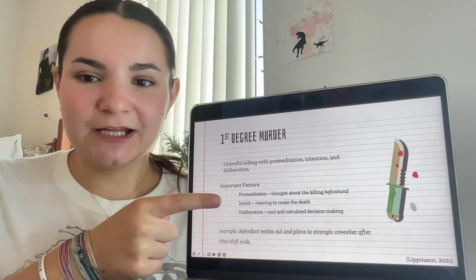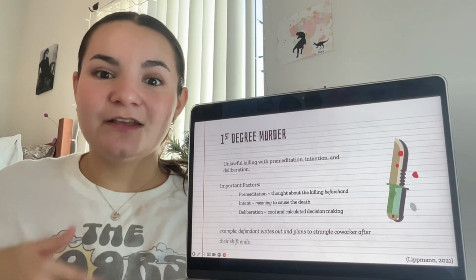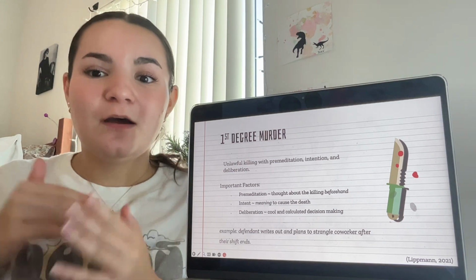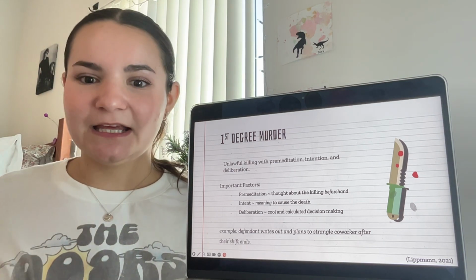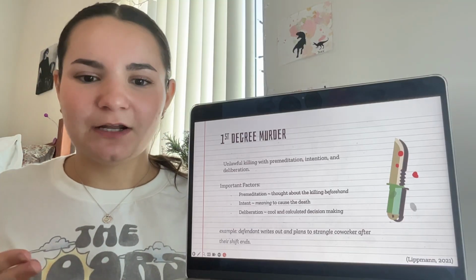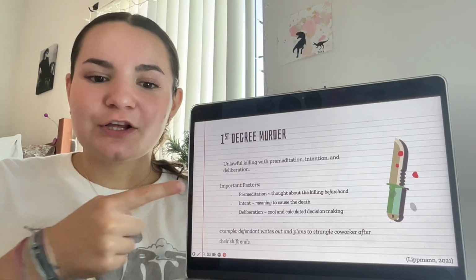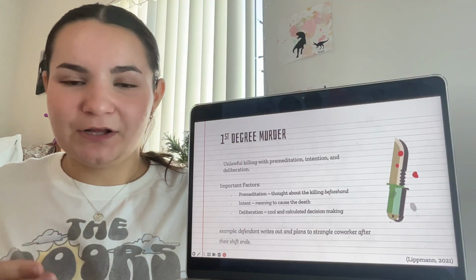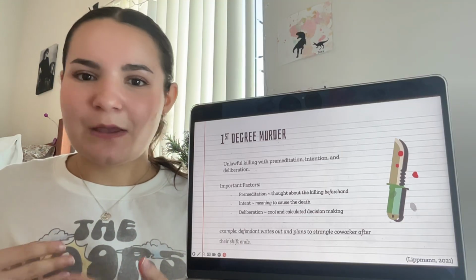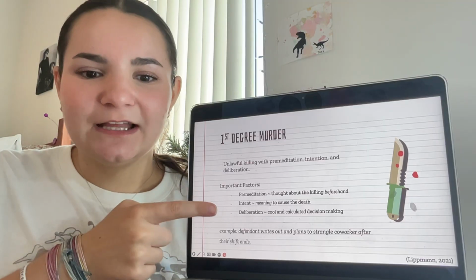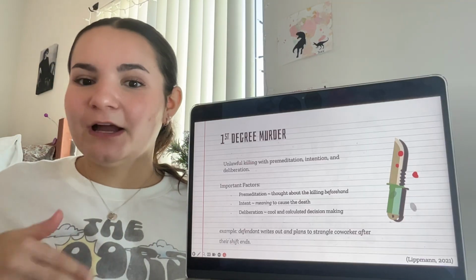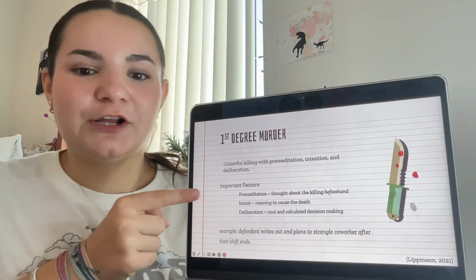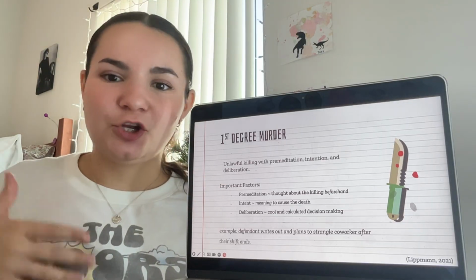Starting off with premeditation, this means that the defendant thought about the killing beforehand. They planned it out, they thought about it, they went in maybe for days, weeks, months, whatever the case is, even hours, knowing that they were going to do this. Next is intent. That just means that they knew what they were doing, they meant to cause harm to this person. And then last, we're looking at deliberation. This is the cool and calculated decision making of the defendant. So these three different points are the perfect recipe for a first degree murder.